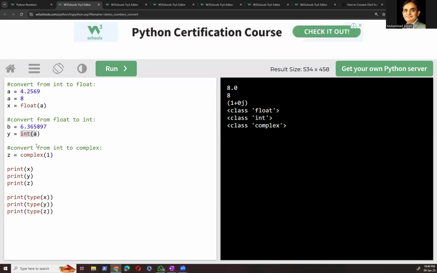Okay. So convert from integer to complex. This is not very much important, but we will see the example. z is equal to complex 1, right? And it will become 1 plus 0j. It is as simple. Okay, that's all.